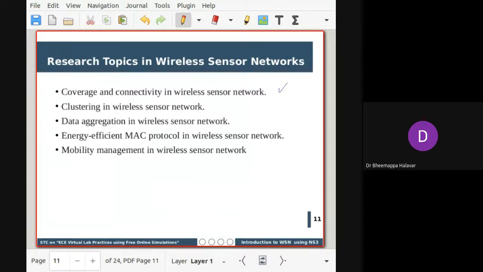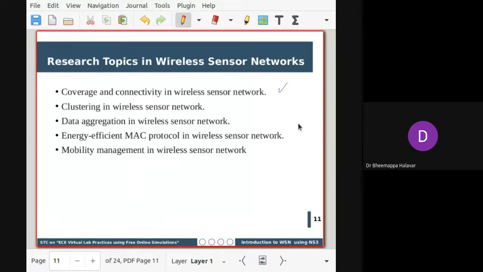How do you communicate within the cluster effectively? In that area also you can look into it. And third one could be data aggregation in wireless networks. Data aggregation is an important phase where, if you appropriately aggregate the data, you can improve the network lifetime. So at that level you can look into this. And lastly, mobility management is another area which you can look into. So these are the topics which you can work on.